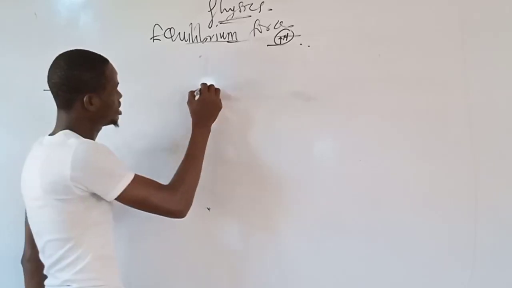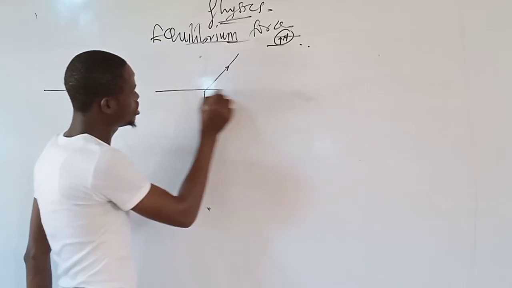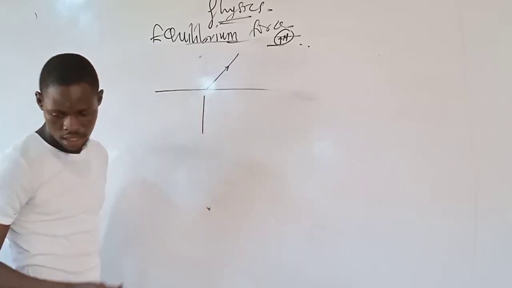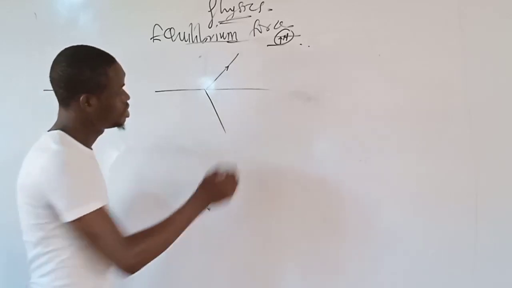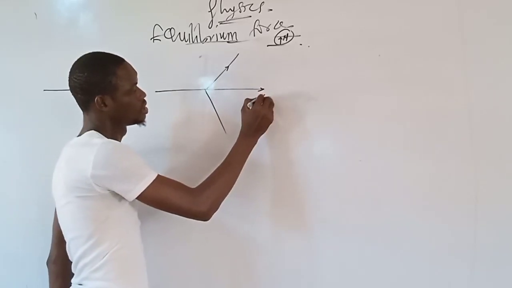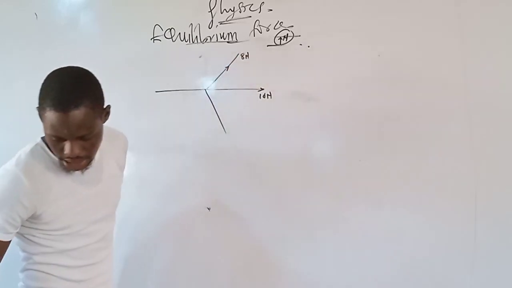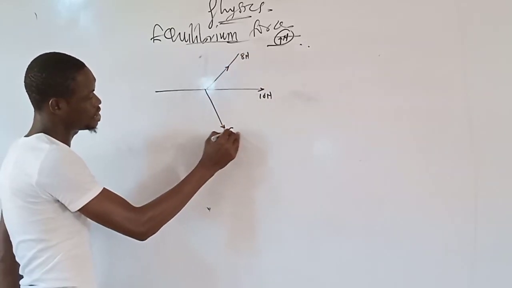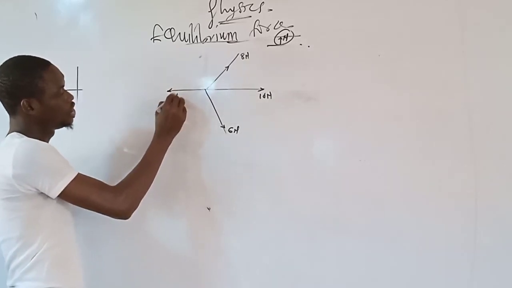Let me try to draw the diagram very well. I'm given the horizontal forces here, then another force acting along this direction. Here is 10 Newton, this side is 8 Newton, here we have a 6 Newton force acting, and the last one here should be 4 Newton.